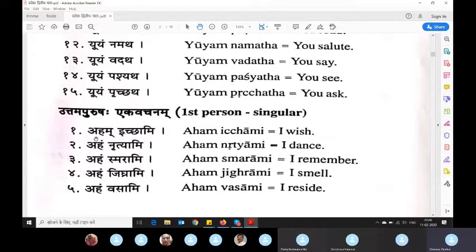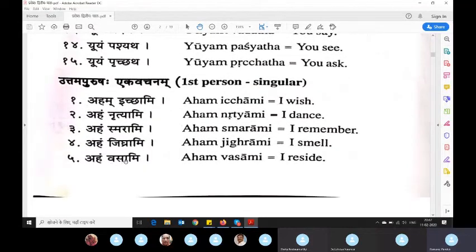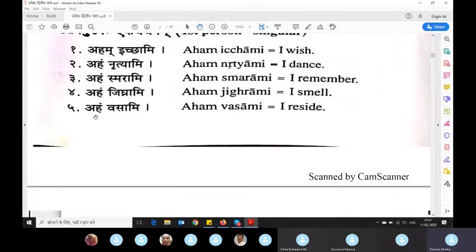Now you see aham nrityami, aham smarami. At this point, too much information is coming, but if you practice it, it is not much, it is very little. So aham jigrami, aham vasami. When you are practicing, you can stay here for a minute and think what will be the same sentence in third person and second person. We will do the same from hereafter so that you have clarity. So aham vasami, I reside.